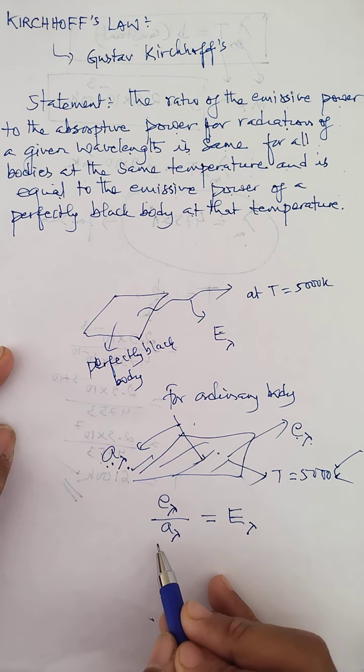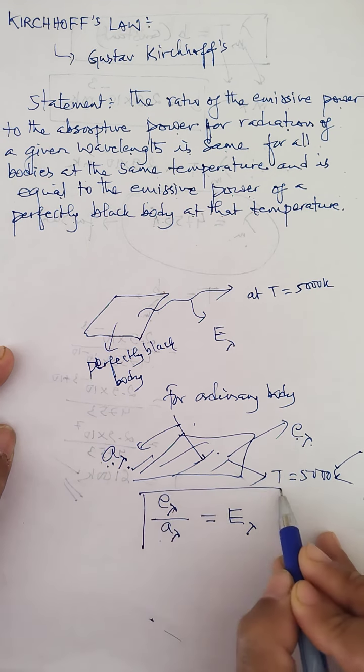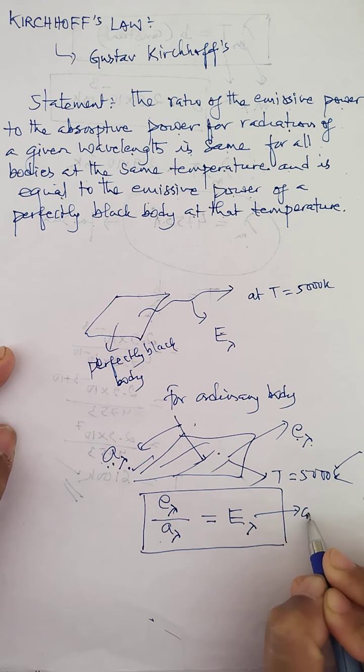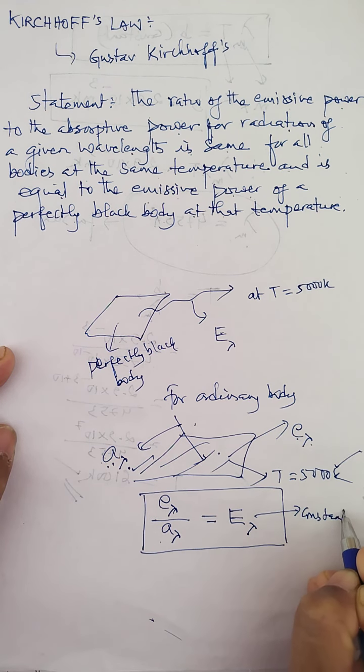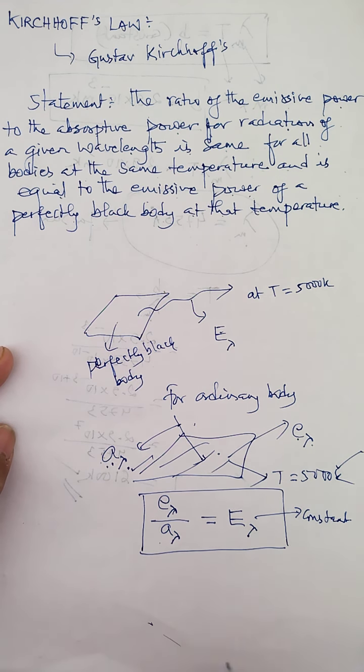So E lambda by A lambda is equal to E lambda, capital E lambda. So this is the mathematical relation or statement of Kirchhoff's law. But this ratio is always constant. Children, this is very important. This is always constant. Now this is true for all materials of a body at a particular temperature and at a given wavelength.